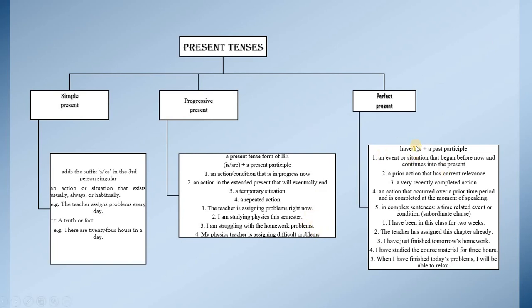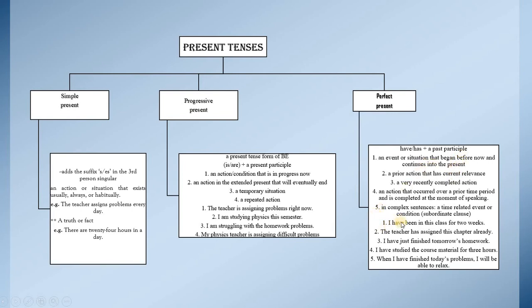Present perfect. Have or has plus past participle. An event or a situation that began before now and continues into the present.